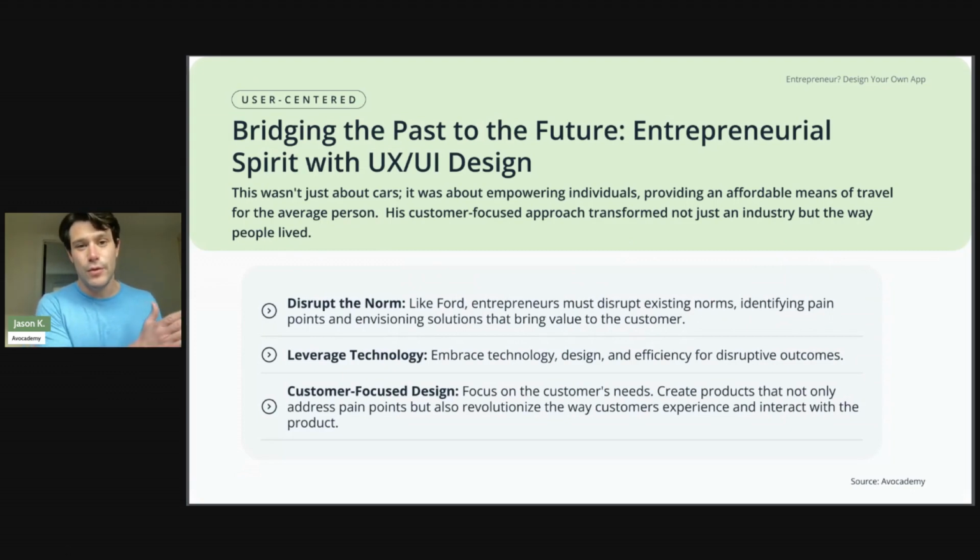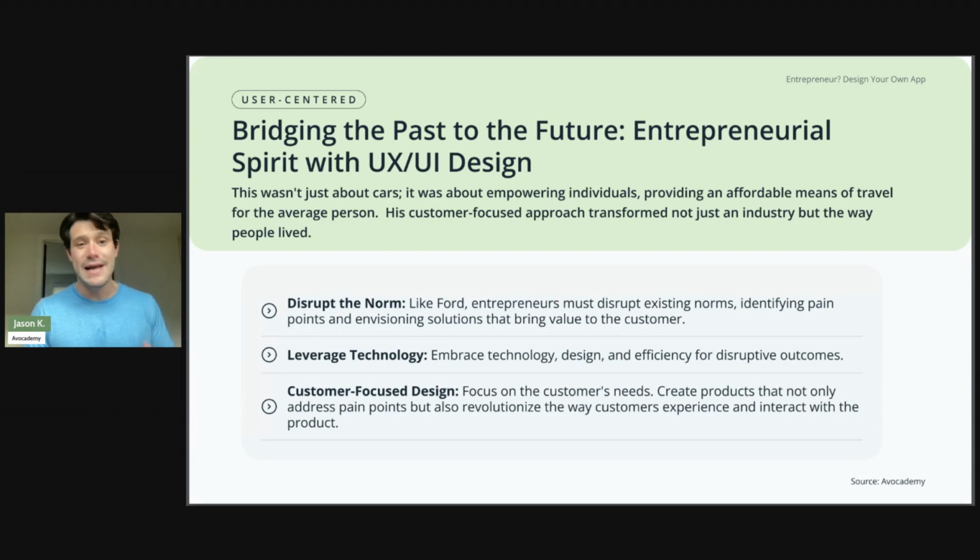This is where we're going to bridge the past to the future with that entrepreneurial spirit and with what UX UI design has to offer. It wasn't just about cars. It was about empowering individuals and providing an affordable means of travel for the average person. His customer-focused approach didn't just transform the industry, but it transformed the way people live, right?